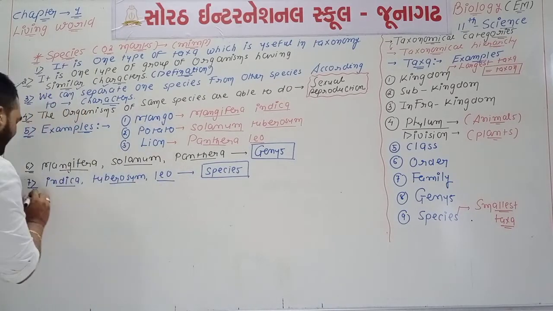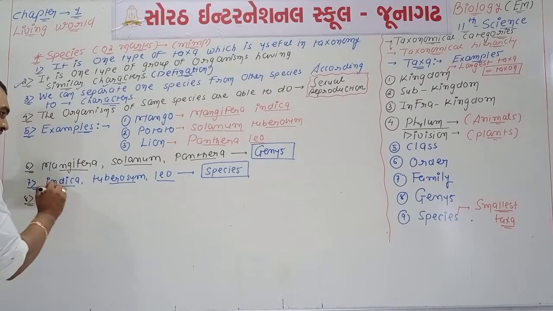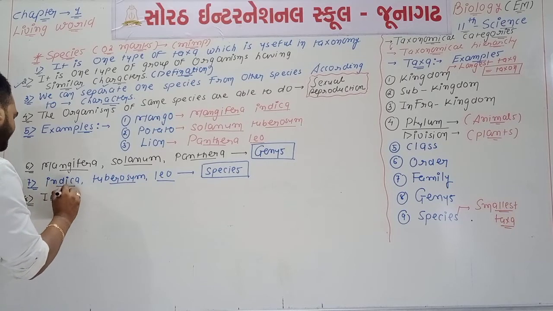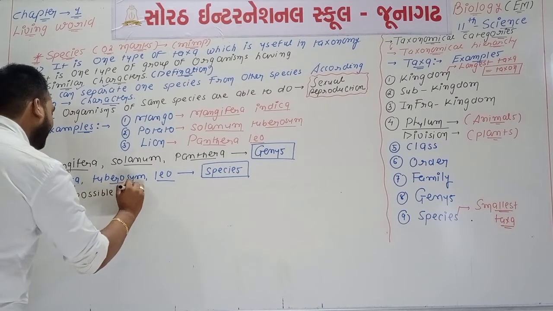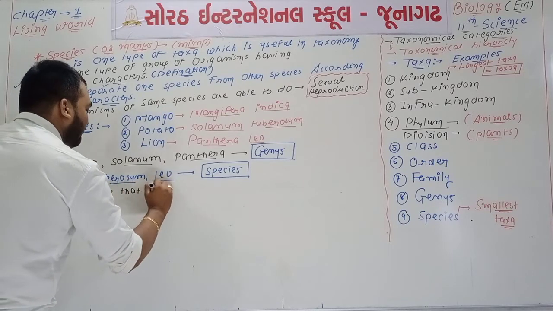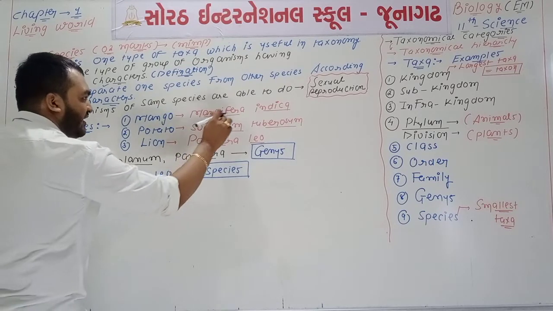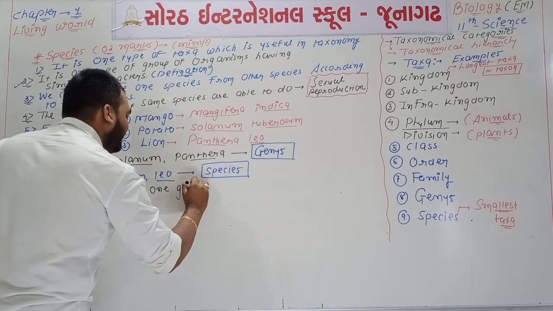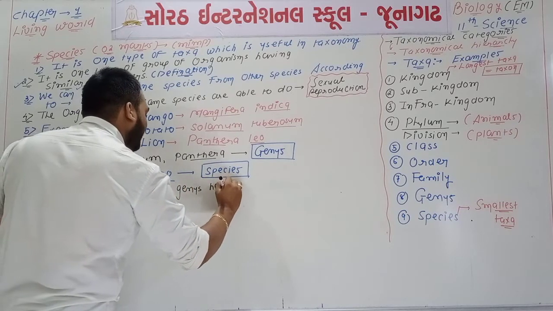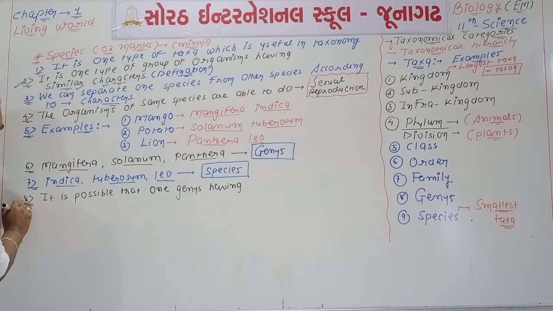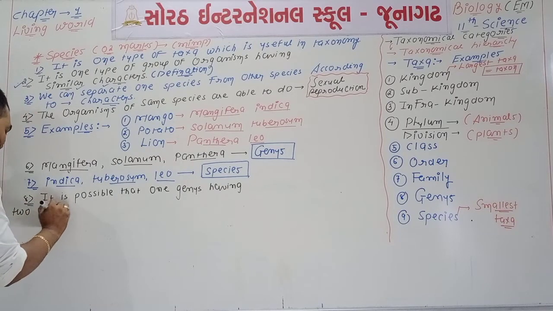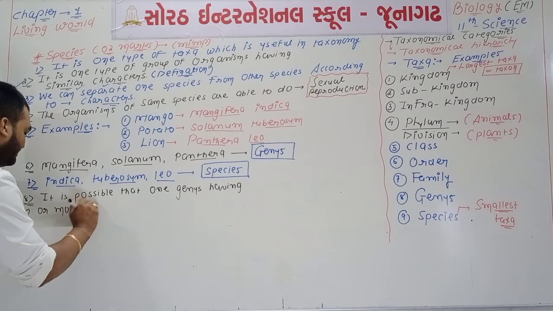Now, see, point number 8 is very important. We can say that it is possible that one genus has two or more species.